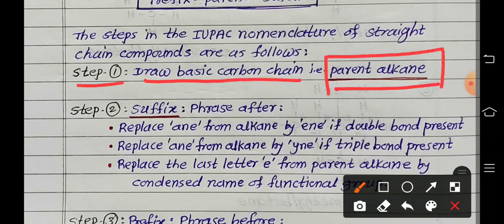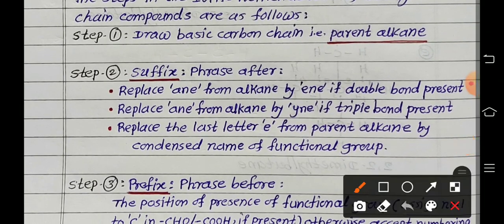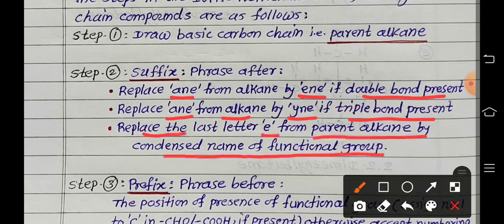In the first step, we write the parent alkane name. In the second step, the suffix is used. Suffix means the phrase after the parent alkane name. What are the rules? Replace ANE from the alkane by ENE if a double bond is present. Replace ANE from the alkane by YNE if a triple bond is present. Replace the last letter E from the parent alkane by the condensed name of the functional group. Check the table of functional groups that we learned in the last lecture.